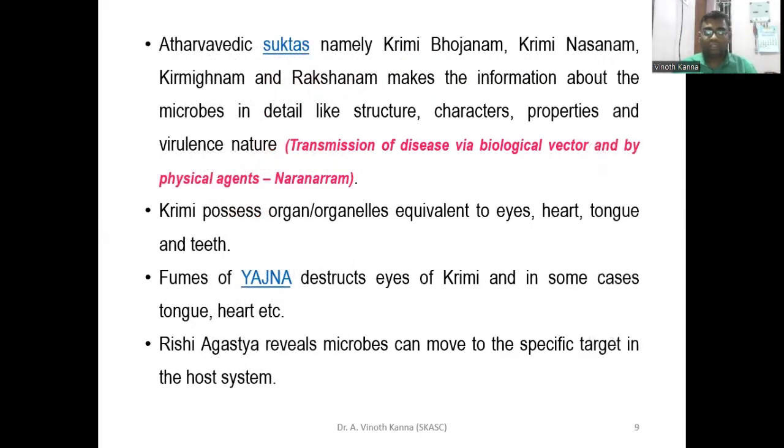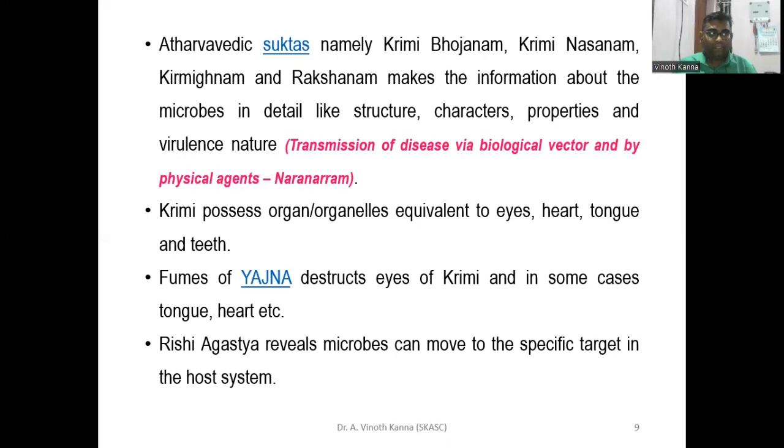The Atharva Veda gives names like Krimi Bhojana, Krimi Nashana, Krimi Gana, and Rakshana. These names give information about the microorganisms, their structure, characters, properties, and virulence nature. Previously, during the Vedic periods, the krimis were considered as organs equal to the eyes, heart, tongue, and teeth.